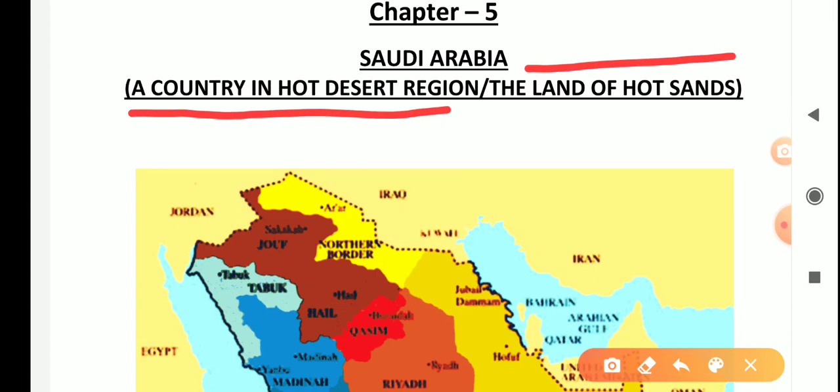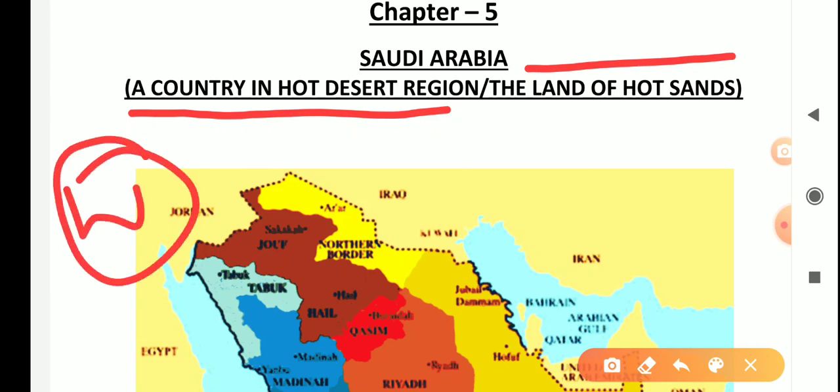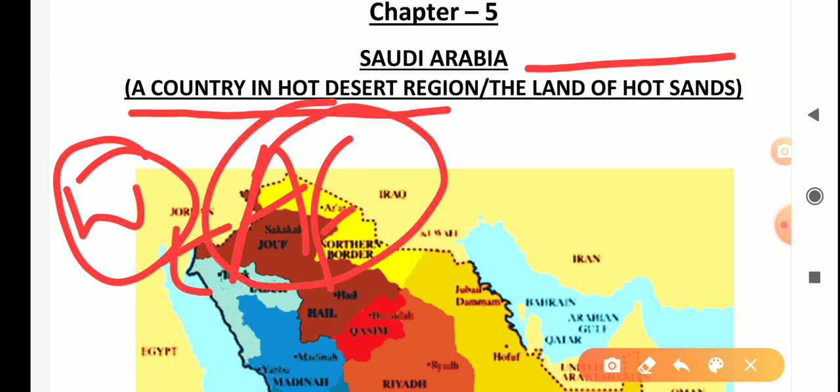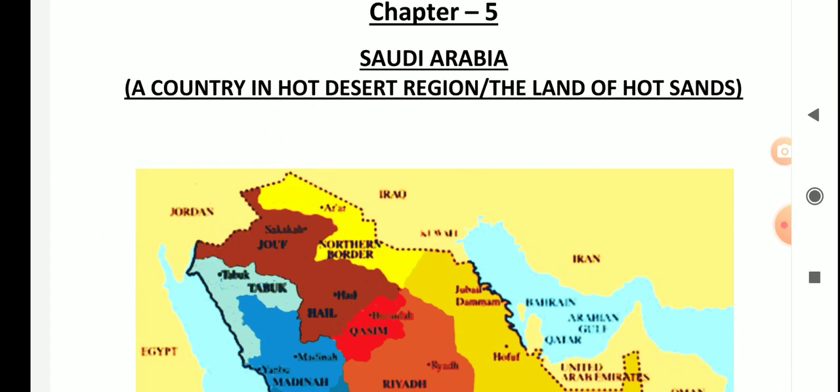So before starting the chapter, I want to tell you all what deserts are. Generally the sandy area, hot or sandy area, is called a desert. Most of the hot deserts are found on the western side of the continent. If you observe clearly, in each continent, suppose the African continent or the Asian continent, you will find deserts on the western side of the continent.